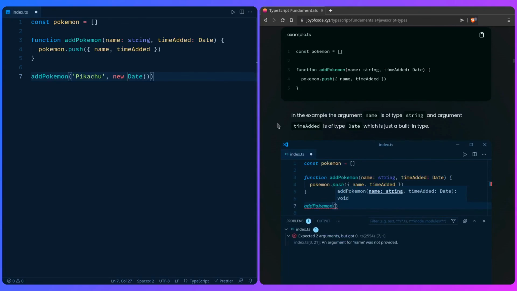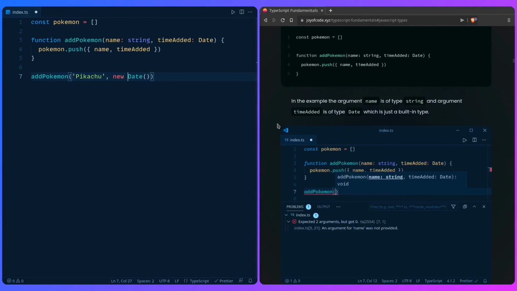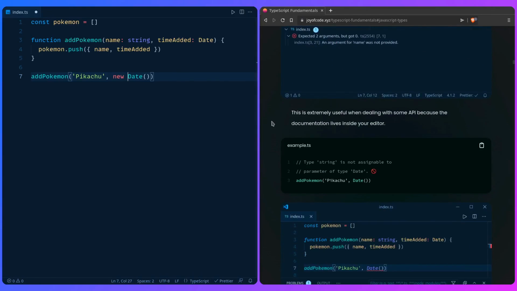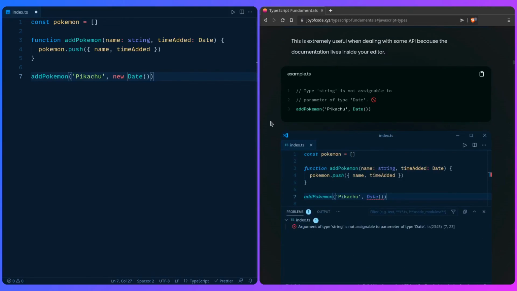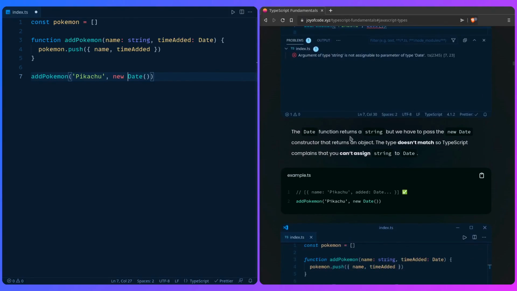If I go here in the post, I explained that in the example, the argument name is of type string and argument timeAdded is of type Date, which is just a built-in type, as I already said. This is extremely useful in dealing with some APIs because the documentation lives inside your editor. The Date function returns a string, but we have to pass the new Date constructor that returns an object. So the type doesn't match, and TypeScript complains that you can't assign string to Date. And this is why TypeScript is so beloved and so awesome. I hope you're starting to get excited about this and all the possibilities that it offers you.